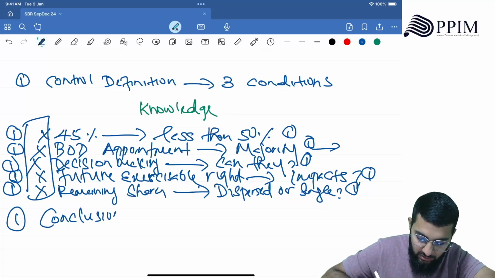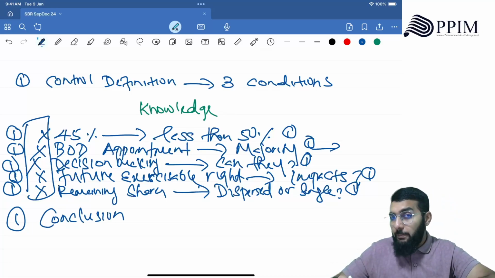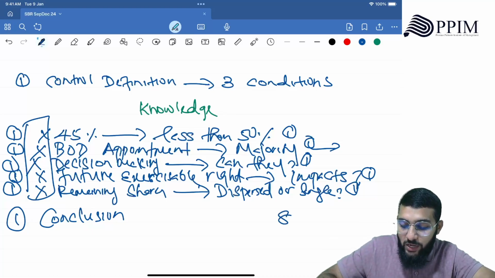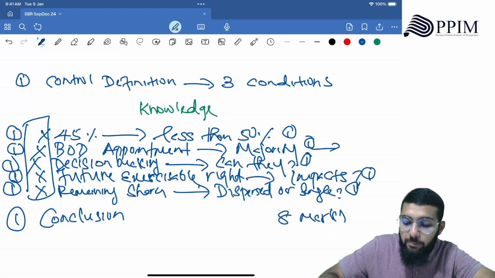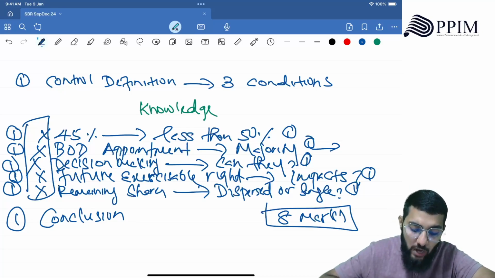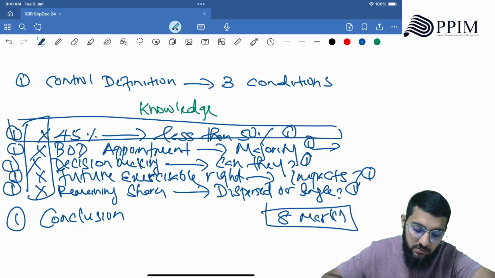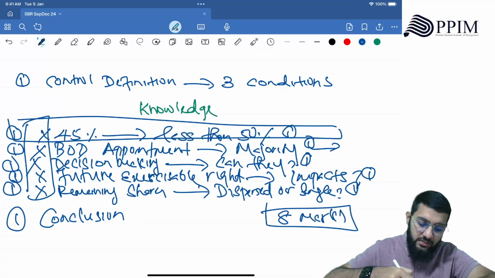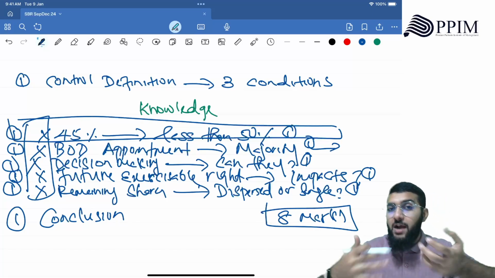Give you 1 point. Now remember, the requirement says 8 points, 8 marks. That's the maximum marks you can gather. Now let's say you've screwed up in one area. Still, how many marks can we get here? 1, 2, 3, 4, 5, 6, 7, 8, 9, 10, 11, 12. 12 marks is allowed.